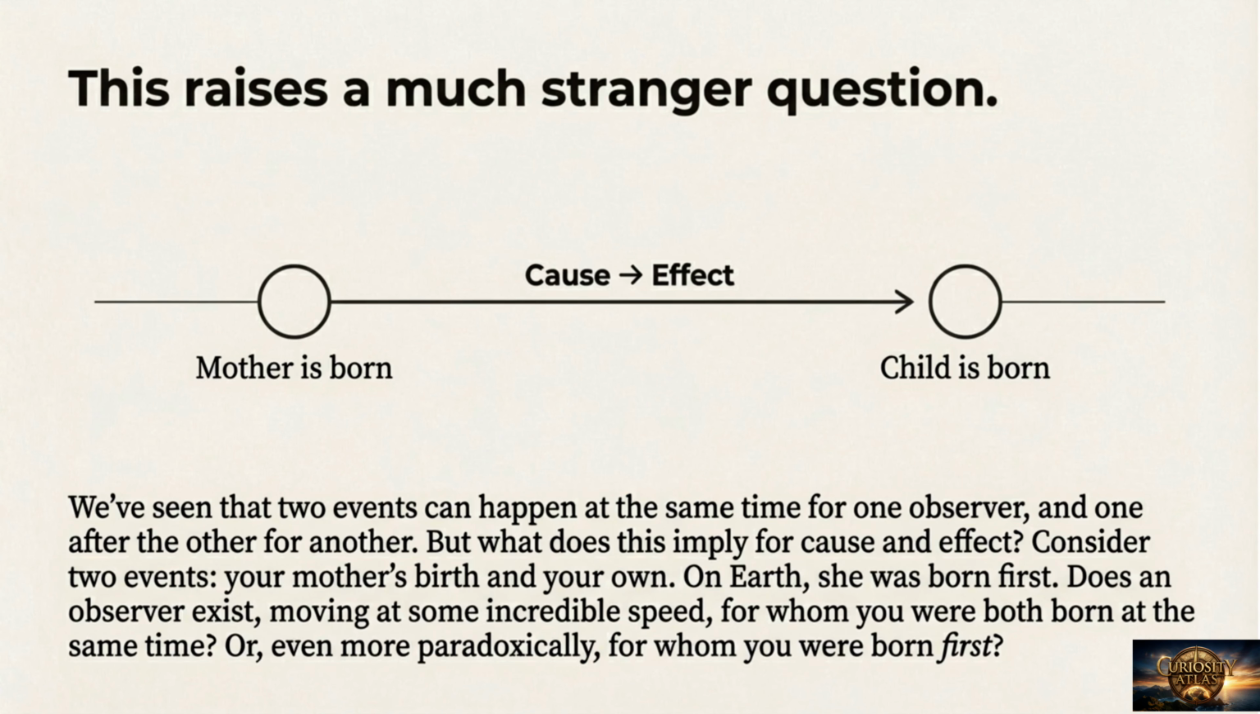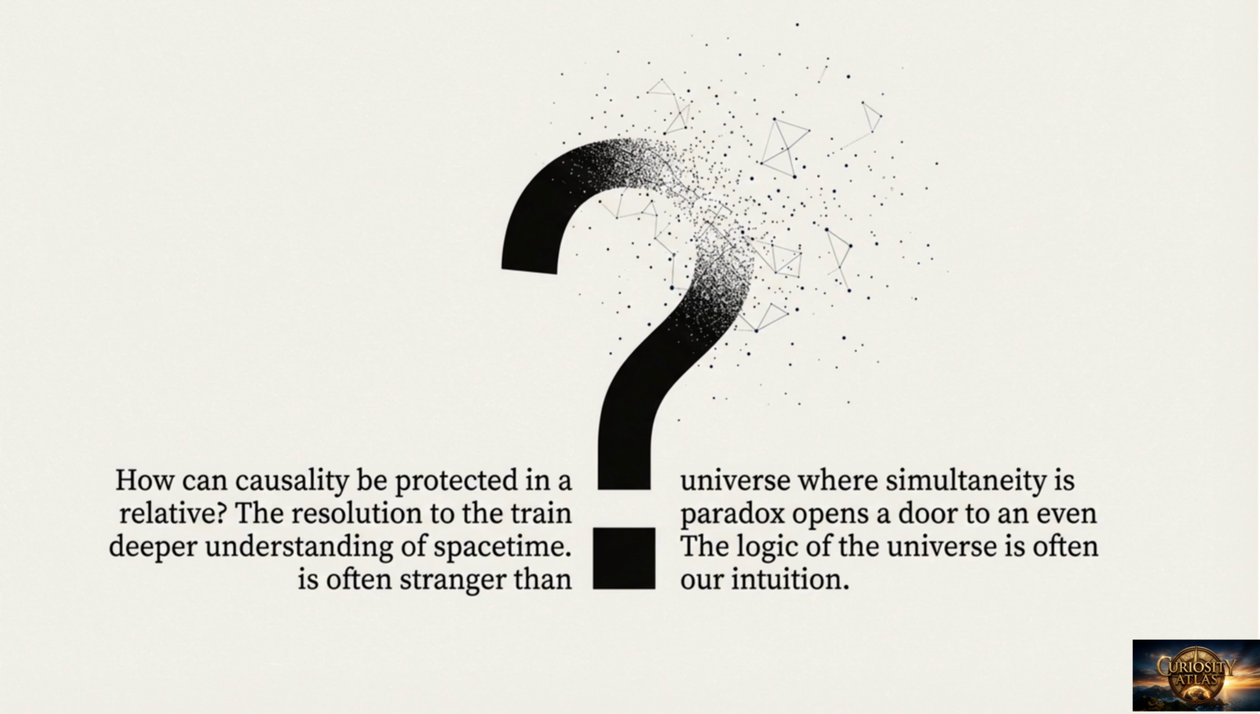This raises a much stranger question. If two events can happen at the same time for one observer but one after the other for another, what does this imply for cause and effect? Could an observer exist for whom you were born first? The resolution to the train paradox opens a door to an even deeper understanding of space-time. The logic of the universe is often stranger than our intuition.